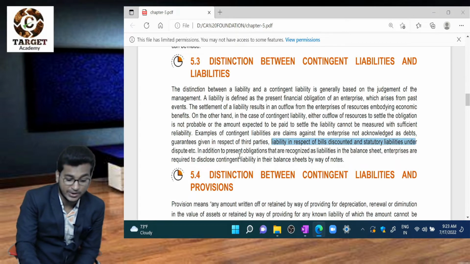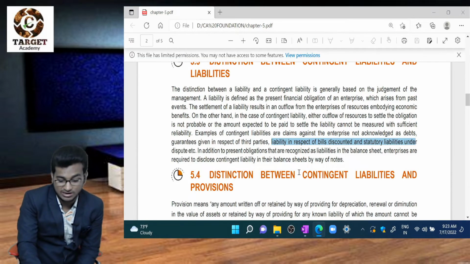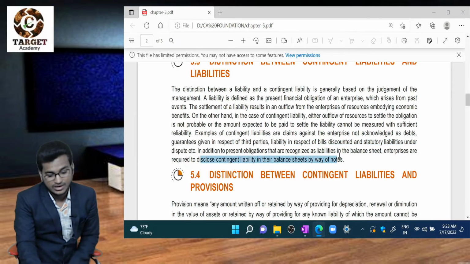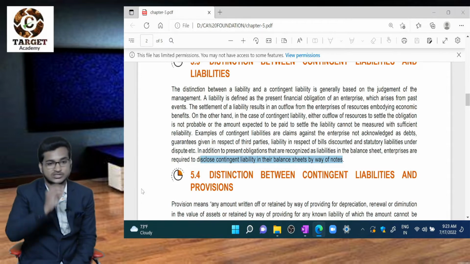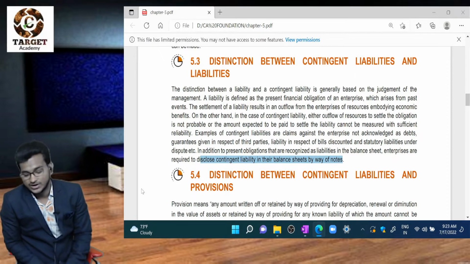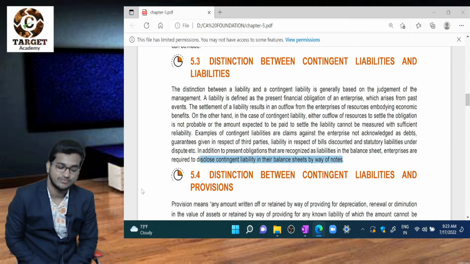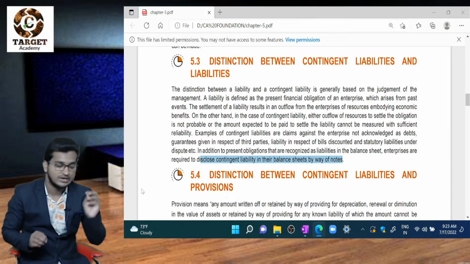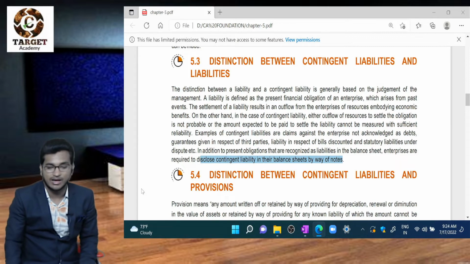In addition to present obligations that are recognized as liabilities in the balance sheet, enterprises are required to disclose contingent liabilities. Liabilities are recorded or recognized in the balance sheet. This is the difference between liabilities and contingent liabilities.